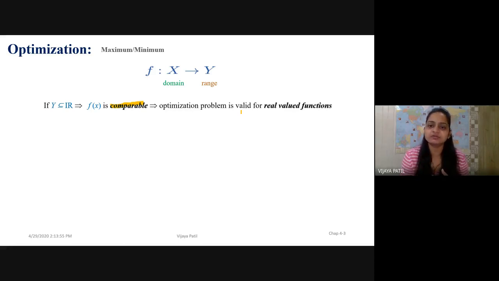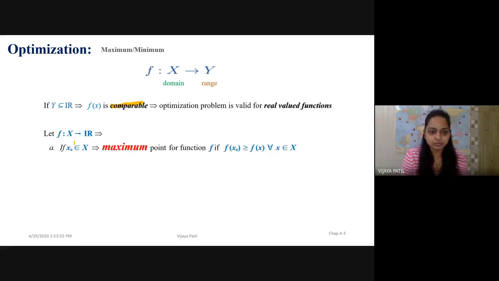What do you mean by real valued function? Let us discuss that also. Let f be a function from X to R. Now this function is defined as X to R. That means the range of this function is real valued, or otherwise I can say the range of this function is nothing but the set of real numbers, or the real line. Therefore, this f is known as a real valued function.